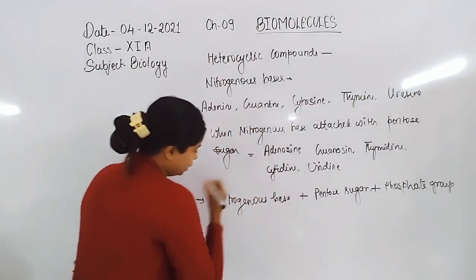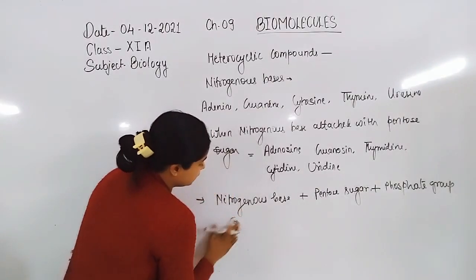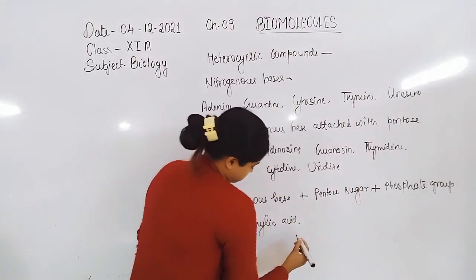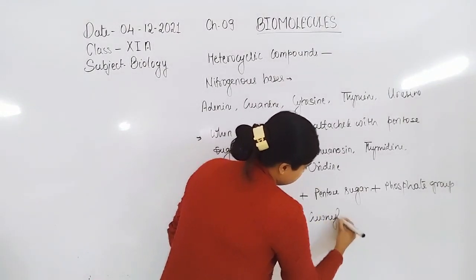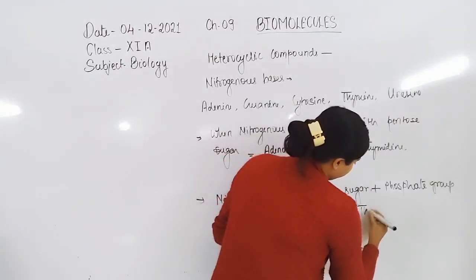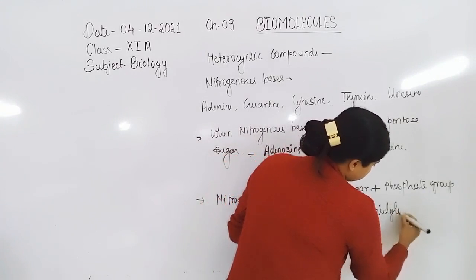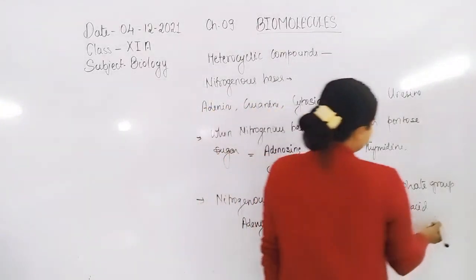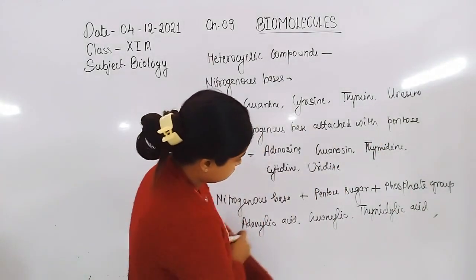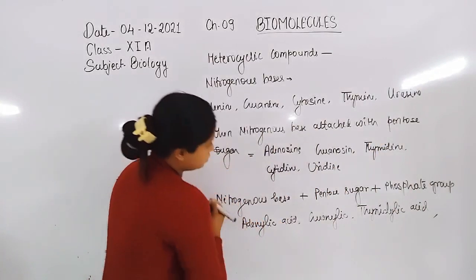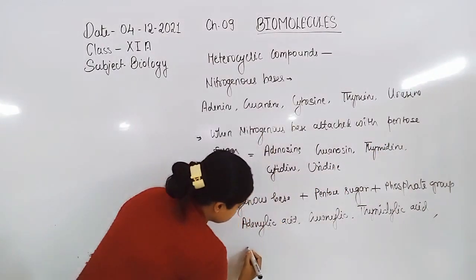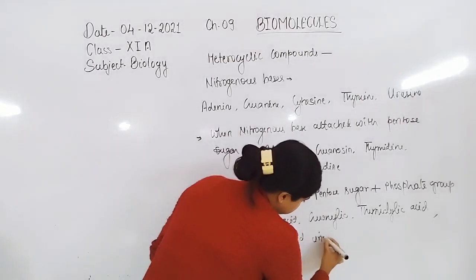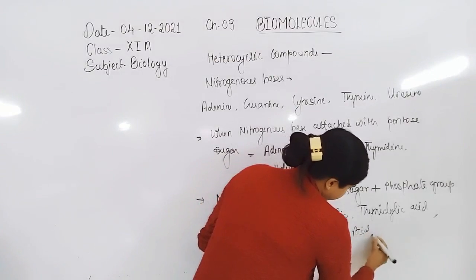The name of the compound will be adenylic acid, guanylic acid, thymidylic acid, cytidylic acid and uridylic acid.